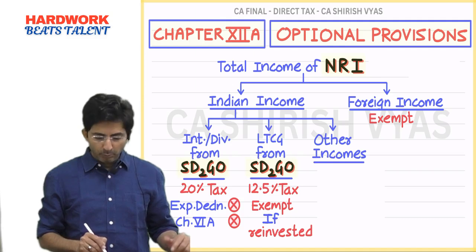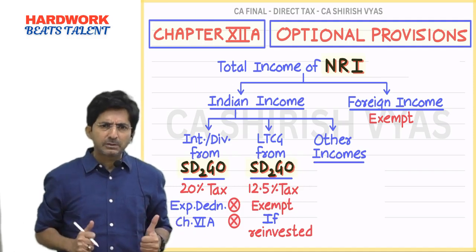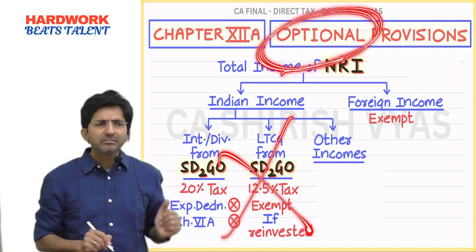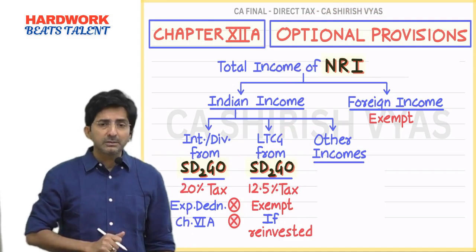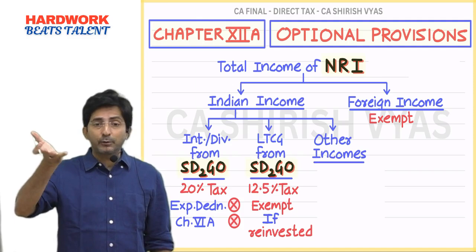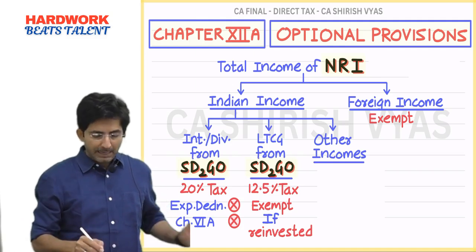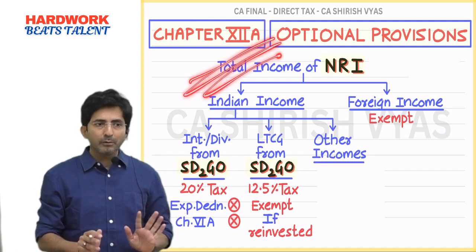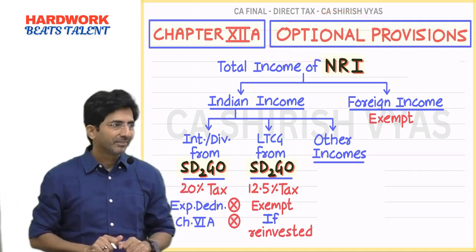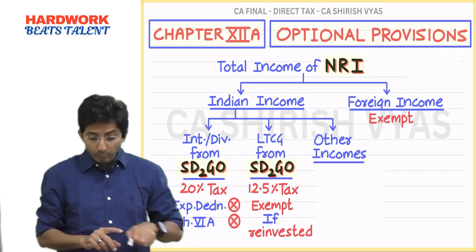So if he feels, no, this is so bad, for STT paid I want that 1,25,000 exemption, okay, then scrap this. Who is forcing you? These are optional provisions. You can go for the normal provision where STT paid, you get 1,25,000 exemption, grandfathering. Remember all that? So this is one negative point. See, I am not saying Chapter 12A has got all good points only. If everything was good, what is the point of an option there? Option means some things are good, some things are bad. So you choose.